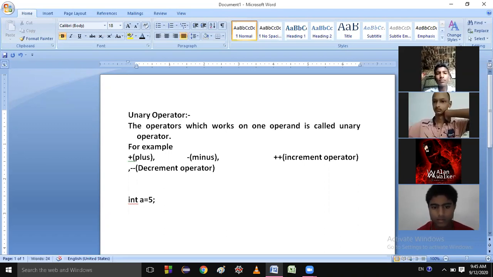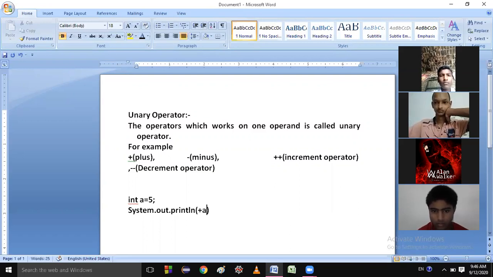If I write System.out.println and I write plus a, it means the plus operator is working with a single operand. This a is called the operand, I already explained operand to you, and this is called the operator. This plus is working only on a single operand, so that's why this comes under the unary operator.